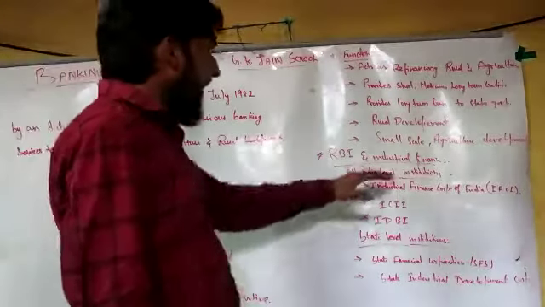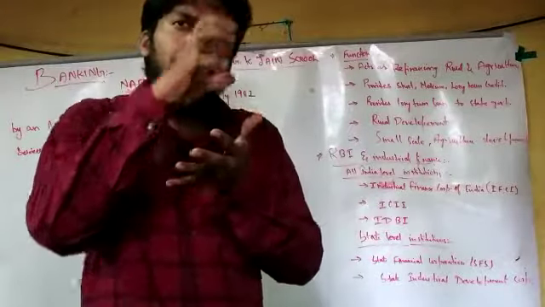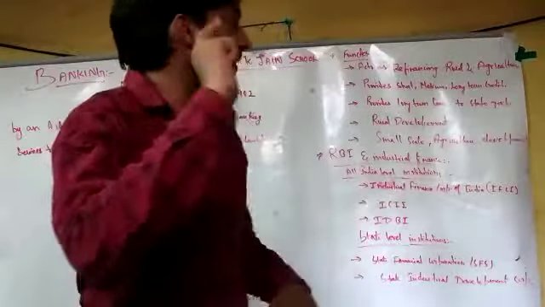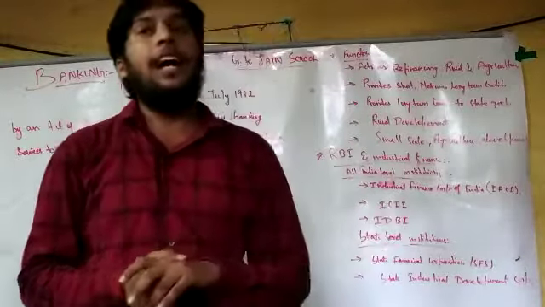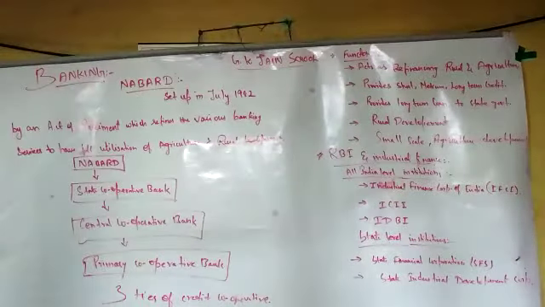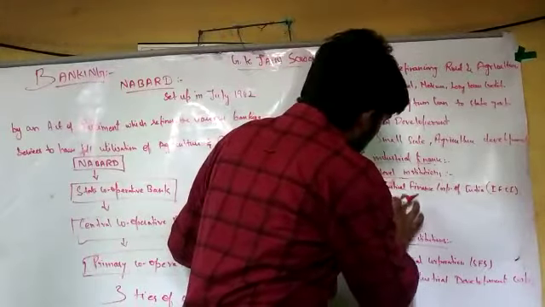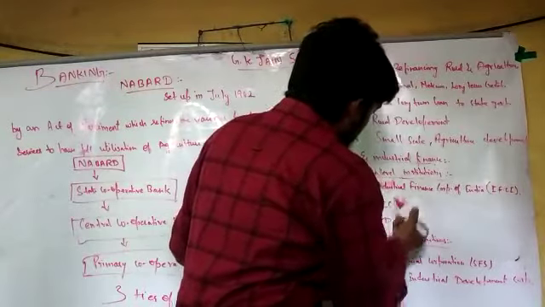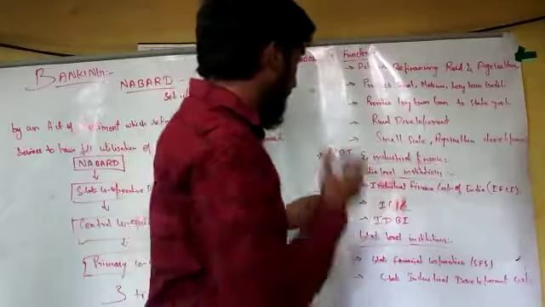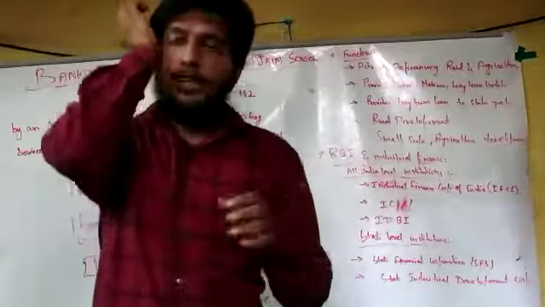So, the Industrial Financial Corporation of India was formed for the purpose of providing proper industrial development. It was created on July 1st of 1948. Then there is ICICI, the Industrial Credit Development Bank.